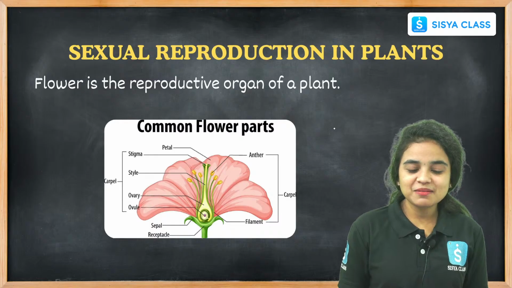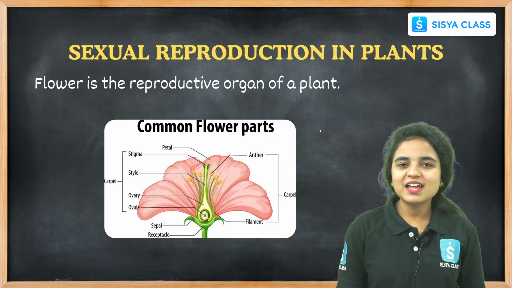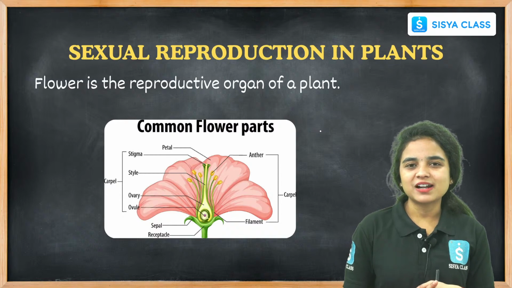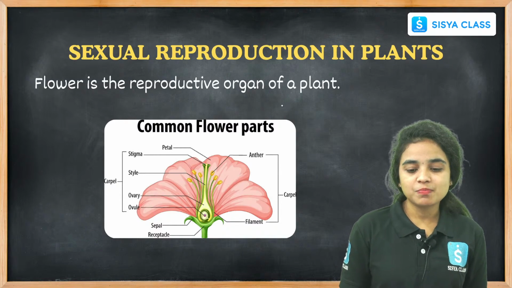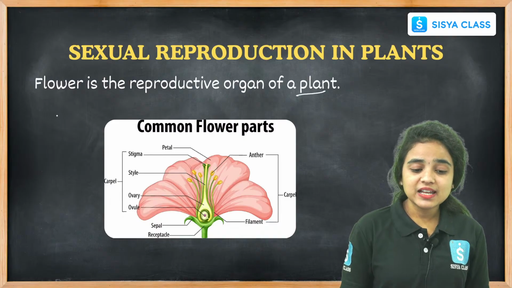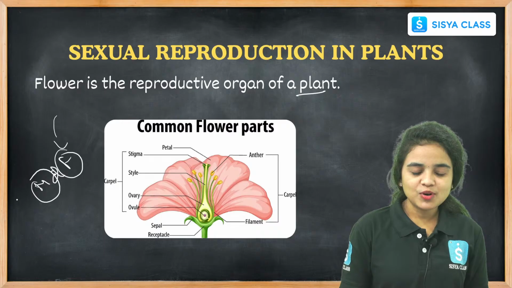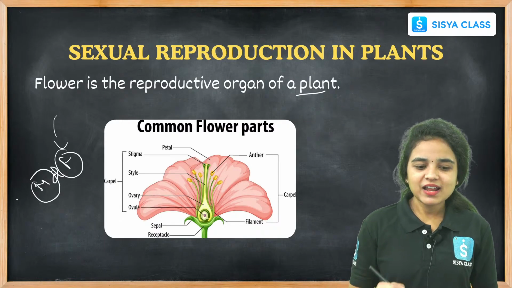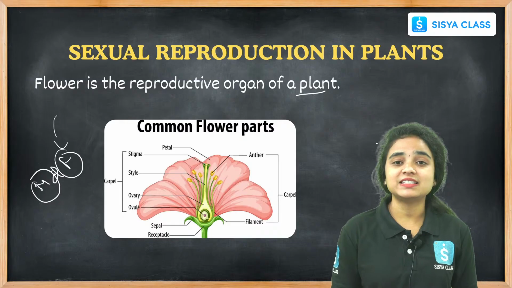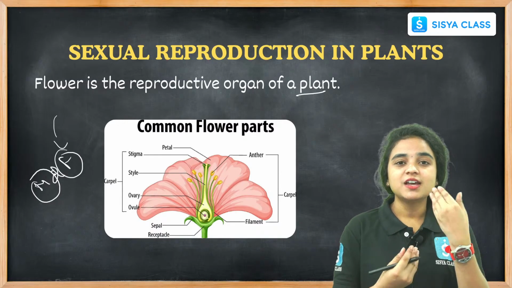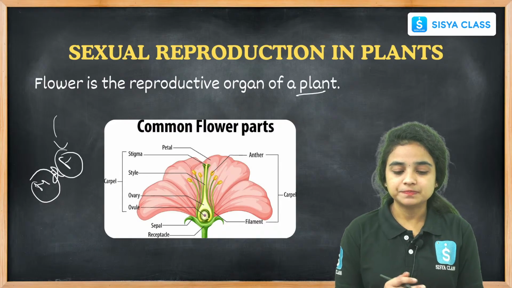Sexual reproduction in plants. Let us see how sexual reproduction happens in plants. Why is the flower called the reproductive part of a plant? Because it contains both male and female organs. Male gametes and female gametes are present in the flower, hence it participates in the reproduction process where the new plant is developed.